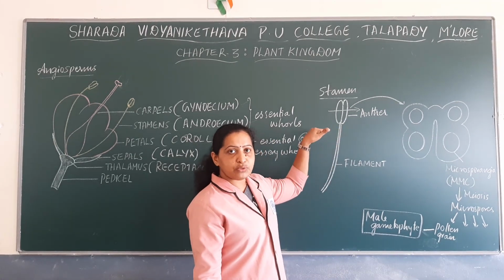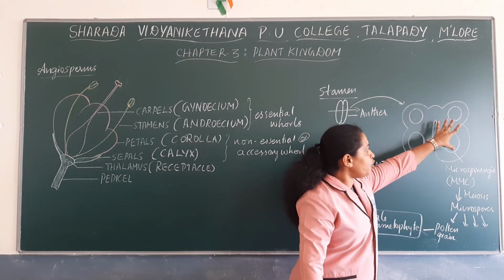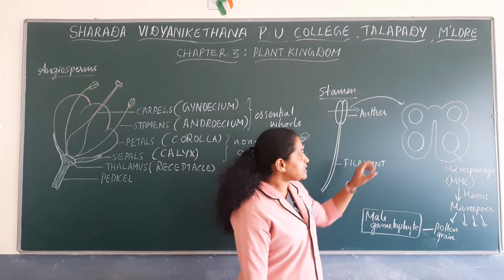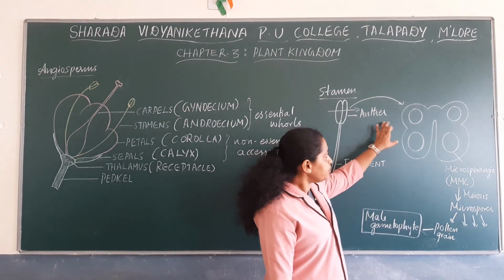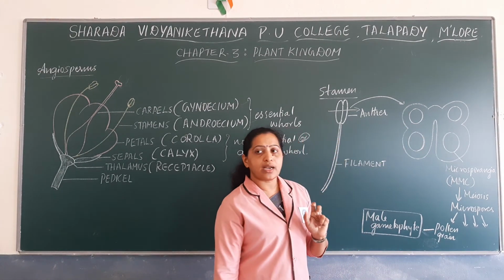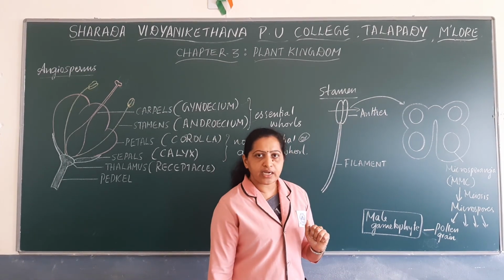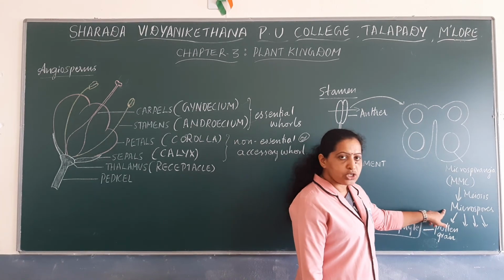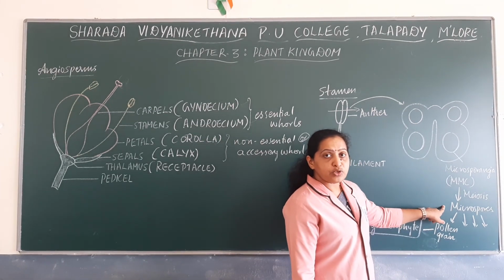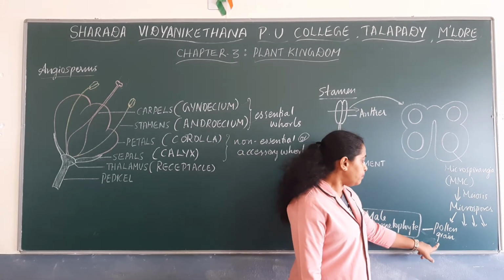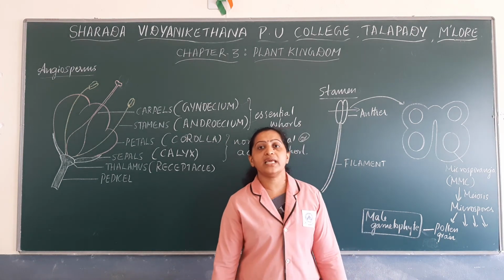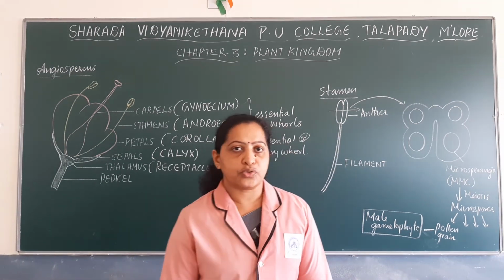The transverse section of the anther shows that there are 4 microsporangia inside each anther, and each microsporangium has a large number of microspore mother cells which undergo meiotic division to form many microspores, and each microspore develops into a pollen grain, and pollen grain is the male gametophyte of angiosperm.